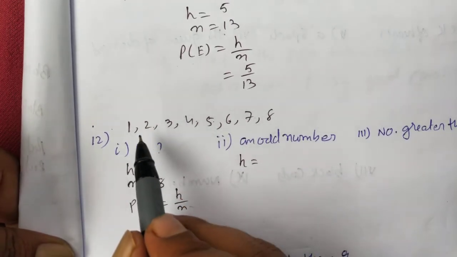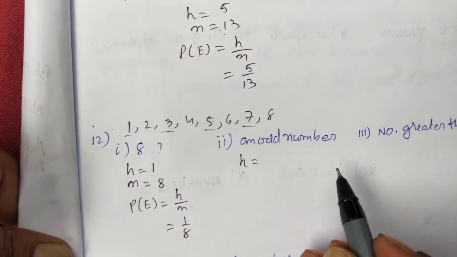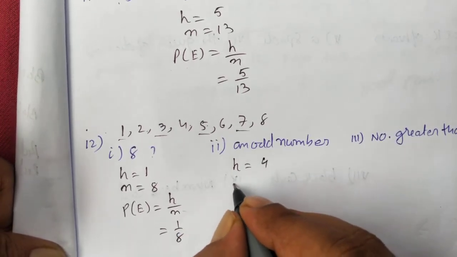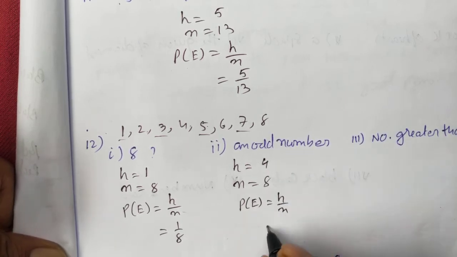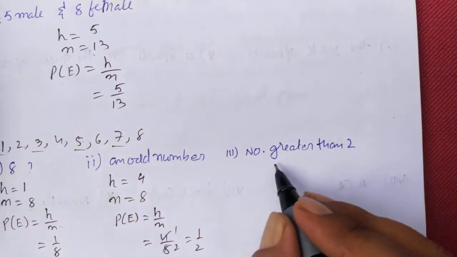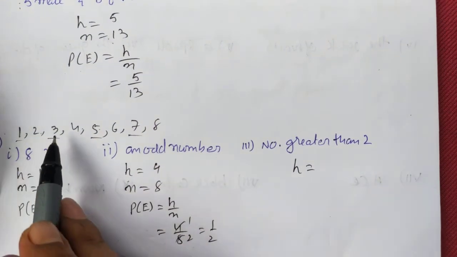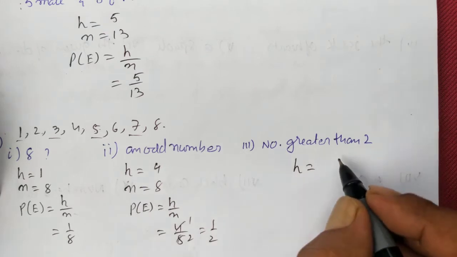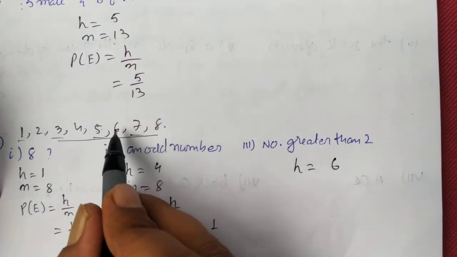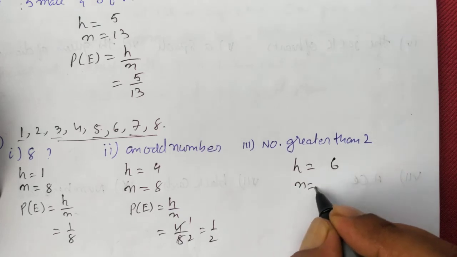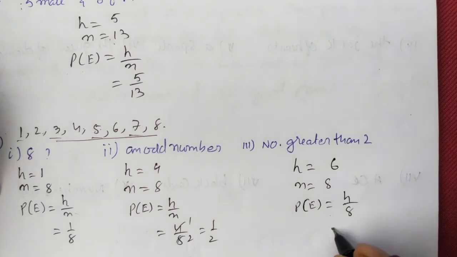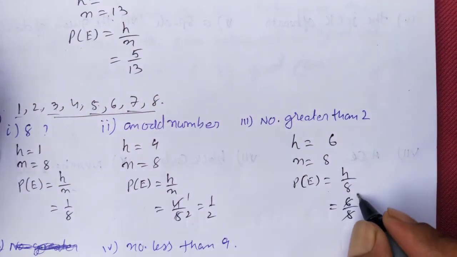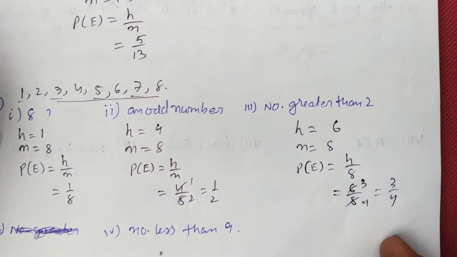An odd number. Which are the odd numbers? 1, 3, 5, 7 are the odd numbers. So there are 4 odd numbers and the total number of outcomes is 8. So P(E) is H by N, that is 4 by 8. If you cancel, 1 by 2. And a number greater than 2. The numbers greater than 2 are 3 4 5 6 7 8. So there are 6 outcomes. The total number of outcomes is 8. So P(E) is H by N, that is 6 by 8. 3 by 4 is the answer.